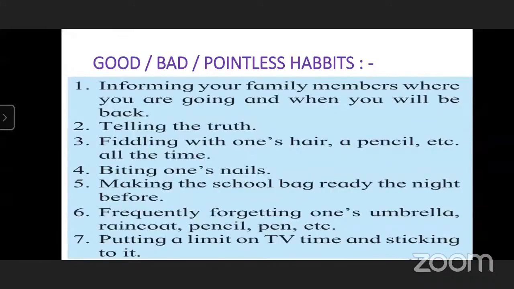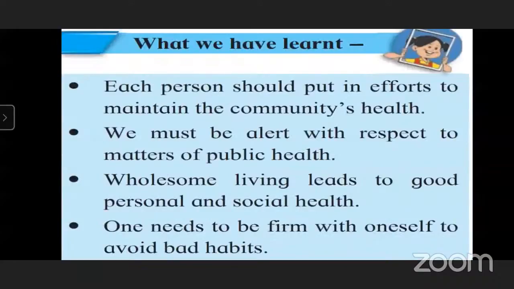Frequently forgetting one's umbrella, raincoat, pencil, pen, etc. It's bad. Yes, it is bad. Putting a limit on TV time and sticking to it. Yes, it is good. Very good. So now we will revise what we have learned.